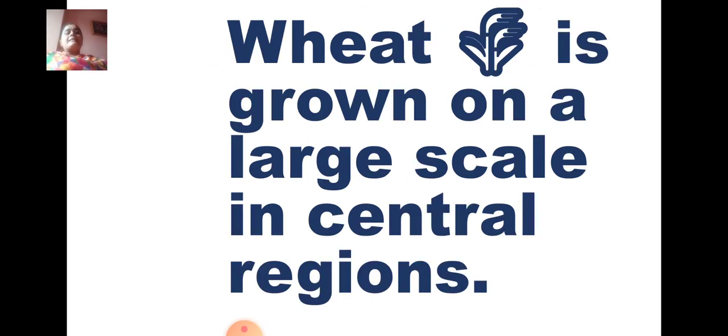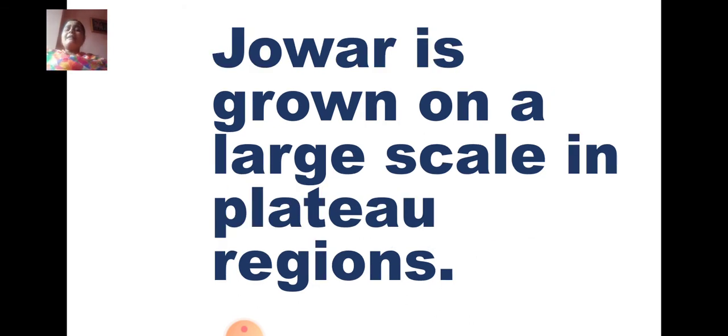Then wheat is grown on a large scale in central regions. Wheat is a crop which requires moderate rainfall, not heavy, not low, it requires medium rainfall. Central regions receive moderate rainfall, so that is why wheat is grown on a large scale in the central regions. Is that clear? And jawar is grown on a large scale in the plateau region.